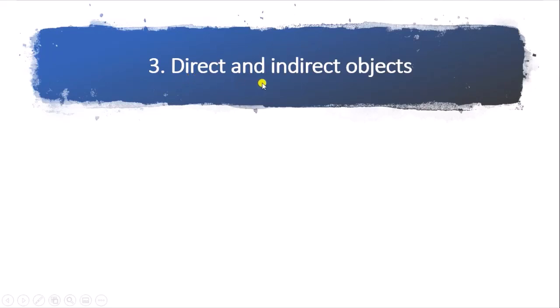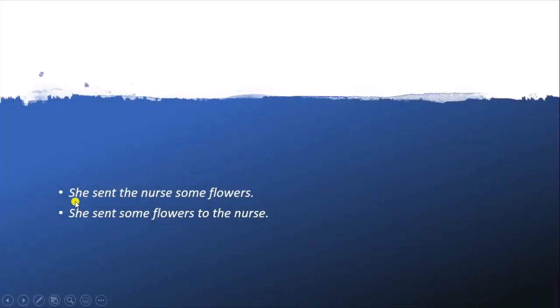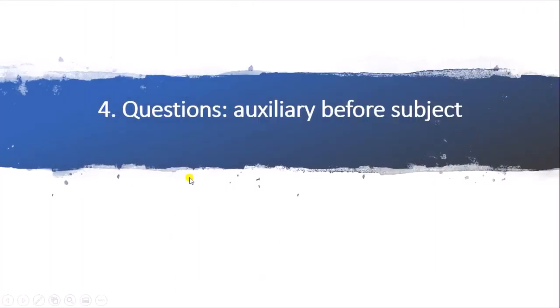Next, what about direct and indirect objects? Indirect objects can come before the direct object without a preposition, or after the direct object with a preposition. In this example: she sent the nurse some flowers. But if we use flowers before the nurse, we have to use to: he sent some flowers to the nurse. Next, if we are writing question sentences, we use auxiliary or modal verbs before the subject.